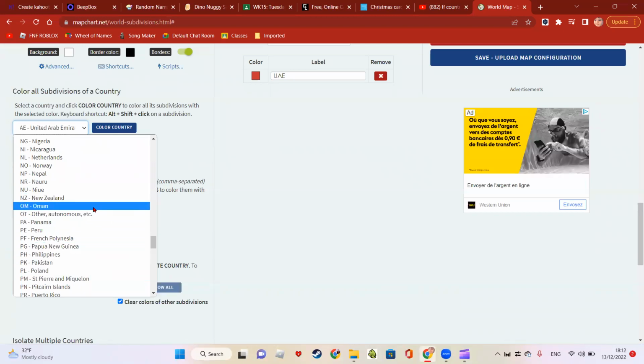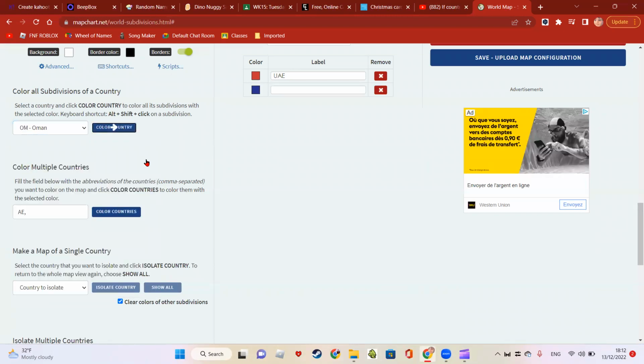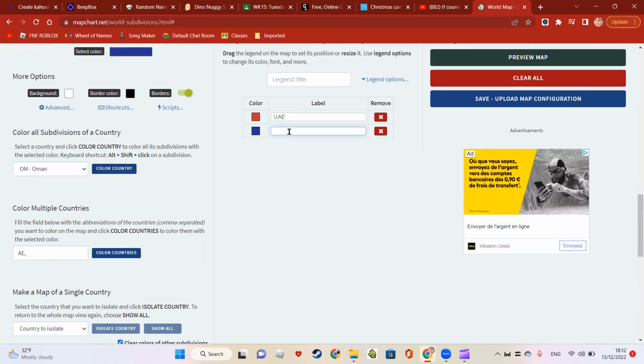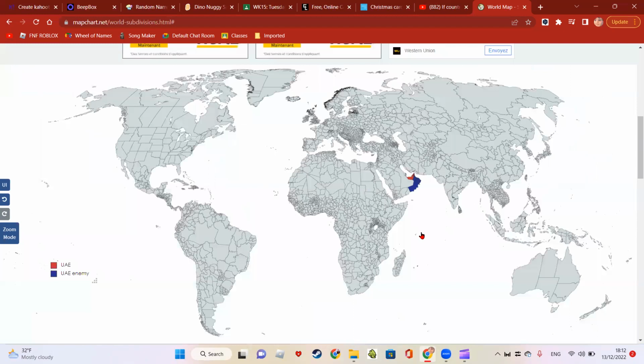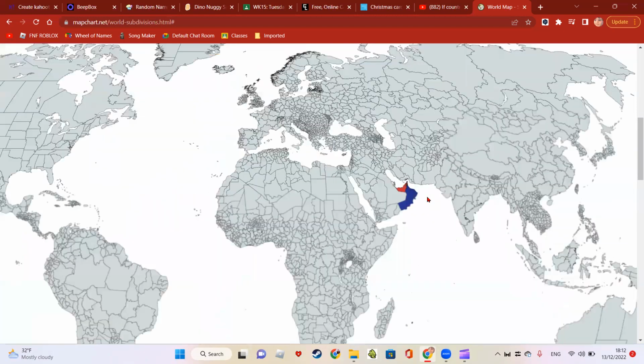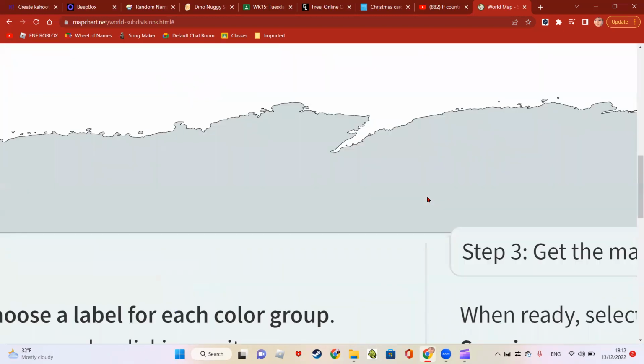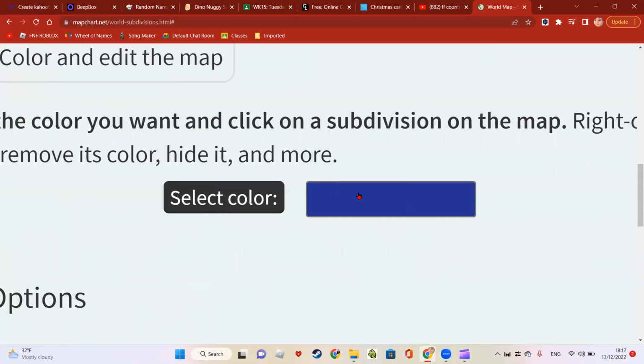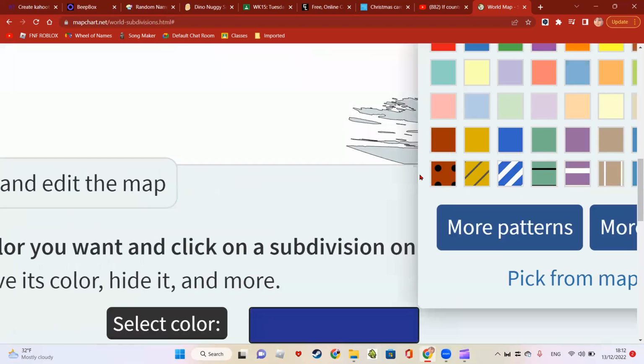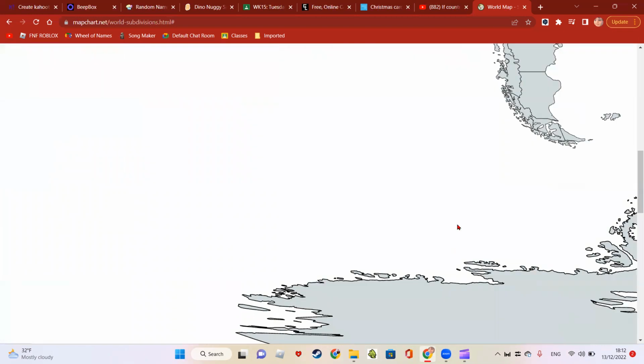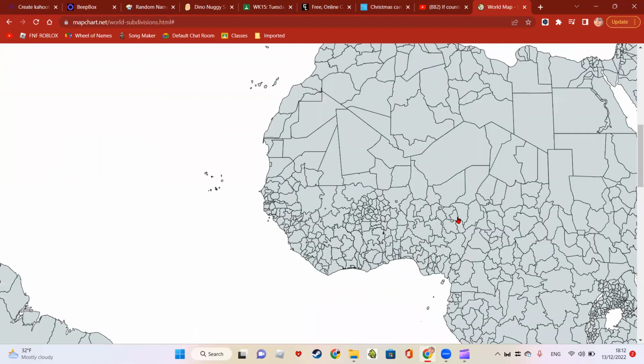Where's Oman? There. Okay, so color Oman. I'm just gonna color all the blue ones in UAE enemy. Cool. So Oman is blue. We're just gonna zoom in on here. Just gonna get our color. So color red. And then just scroll back up.